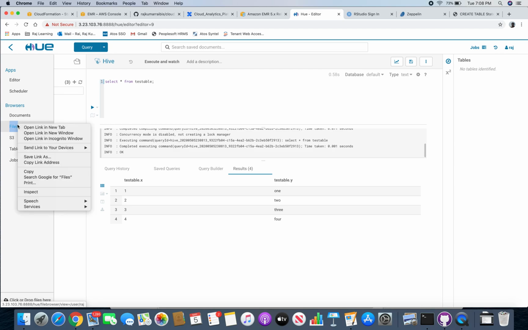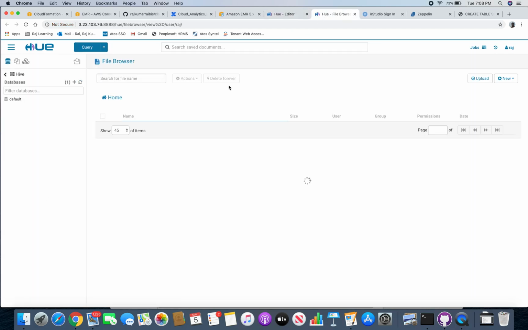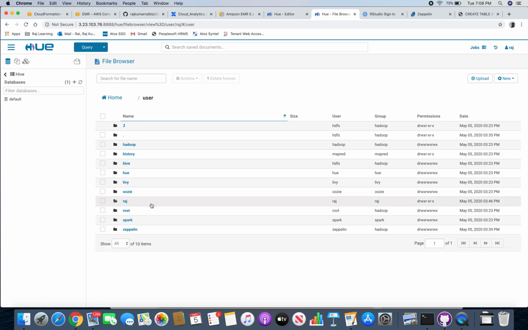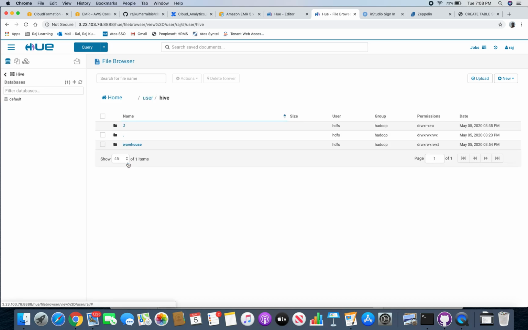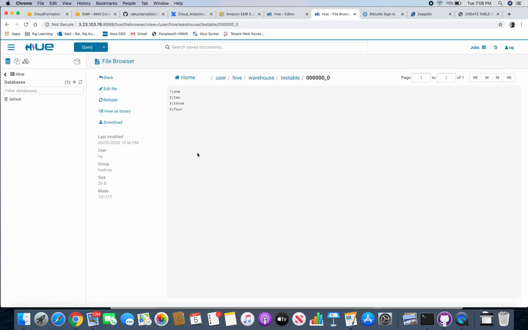If I just open the HDFS here, you will see this is created at the default location. I'm going to the Hive data warehouse. You will see that this is the actual file. It's a pipe delimited file on which this table has been created.